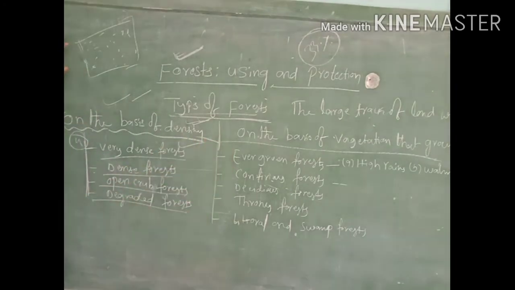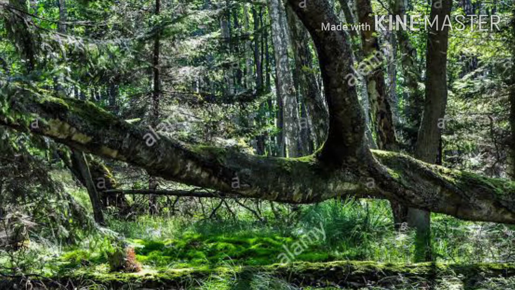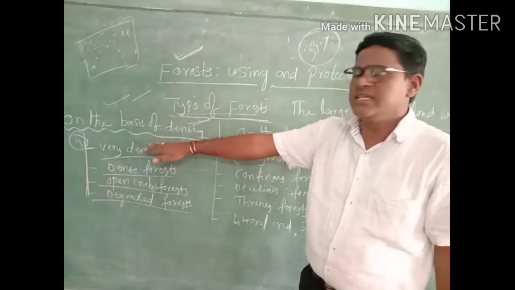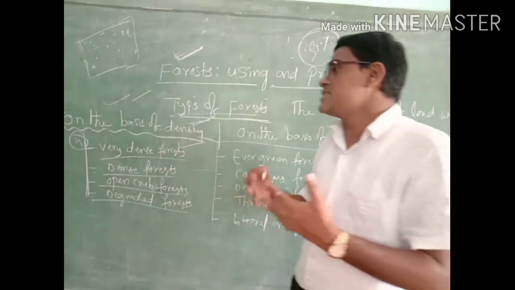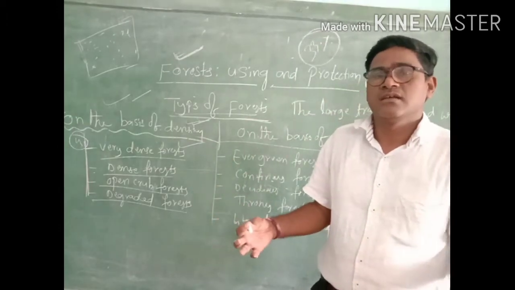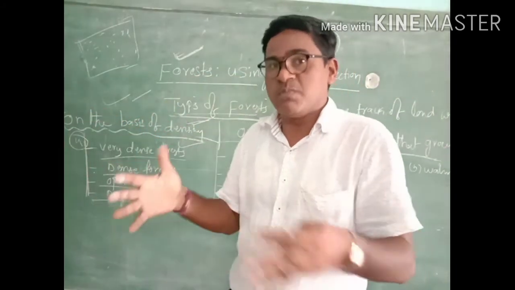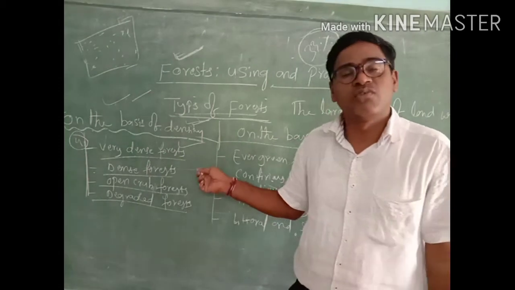Very dense forest means what? Here trees are more and more in a square kilometer. Many trees are there in that place in a square kilometer. The number of trees is growing. Different types of trees are there in this place. So this type of forest we can call a dense forest. Means many trees in one place. Sometimes we can't enter that forest because there is no space to go into it. So that type of forest we can call dense forest.